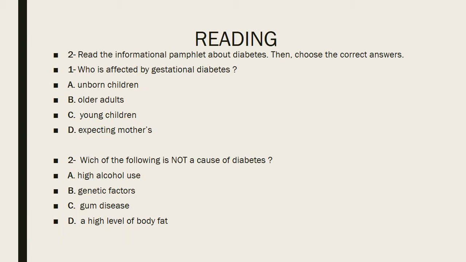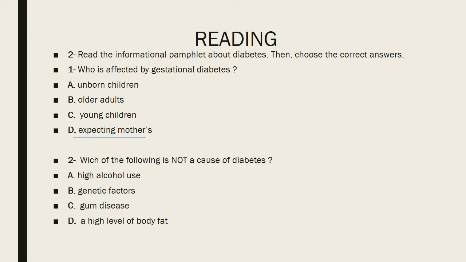Read. Number 2. Read the information pamphlet on diabetes that shows the current angle. Number 1. Who is affected by gestational diabetes? Letter D, pregnant women. Number 2.